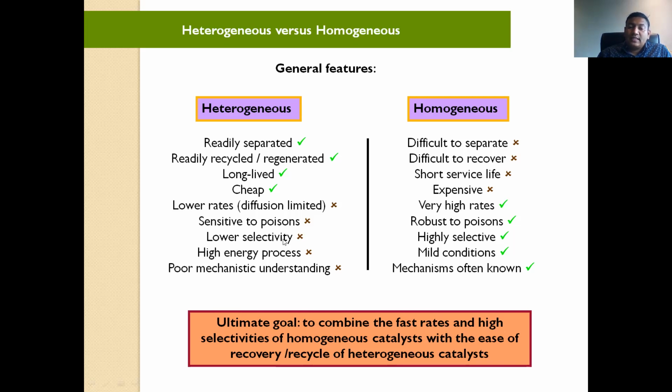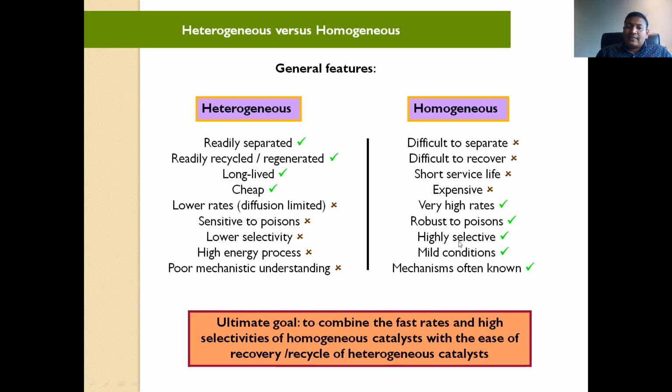Then the lower selectivity. Maximum time in chemistry, what happens? Two types of products you will always find. So it is very difficult to control that and prepare the maximum amount of target molecule rather than waste.